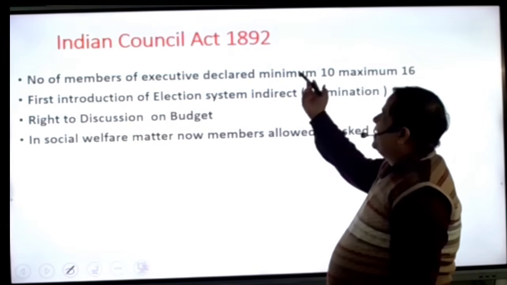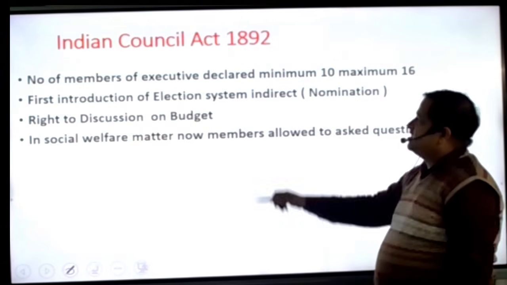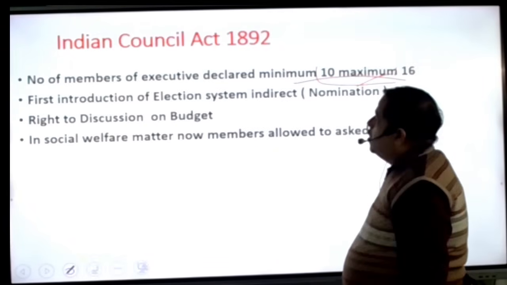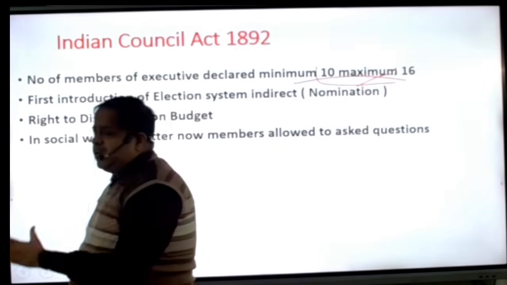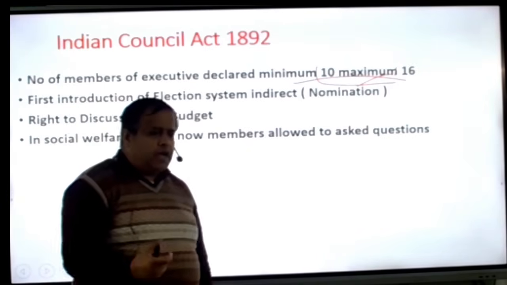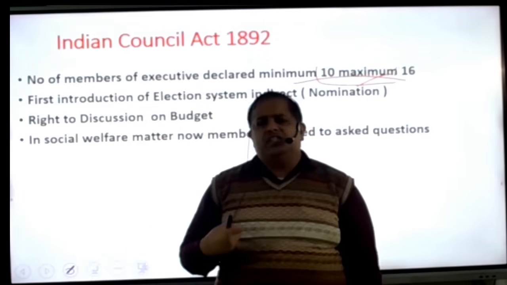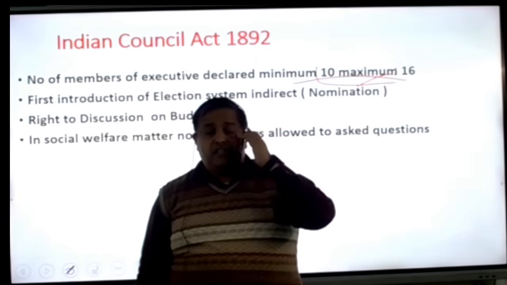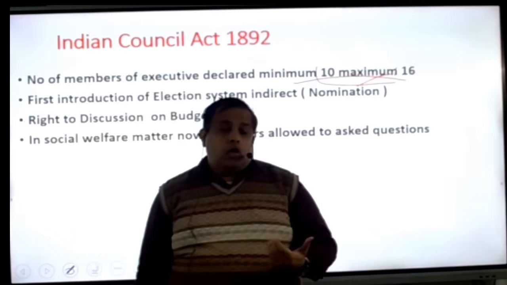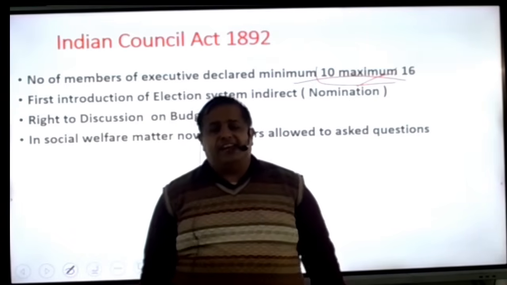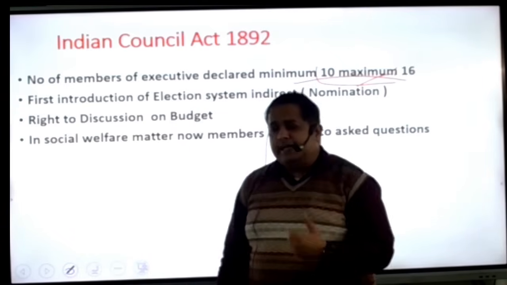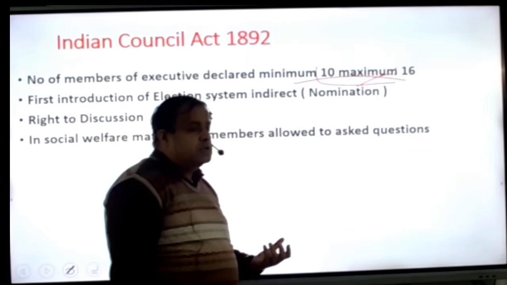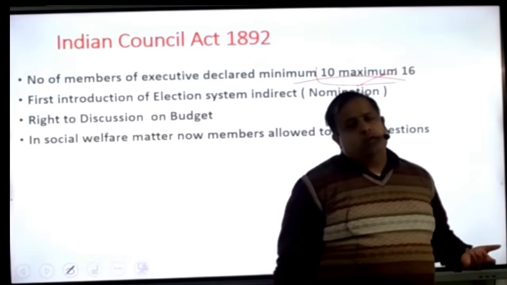Indian Council Act 1892: the number of members of the executive was declared, minimum 10 and maximum 16. Here, when India came into the hands of the Britishers, educated Indians saw the 1858 Act as basically the Magna Carta of their rights. They said to the British government that in England a person has the right to vote, so why is this right not given to us? If we are the same as a part of the British Crown, then give this right to us.